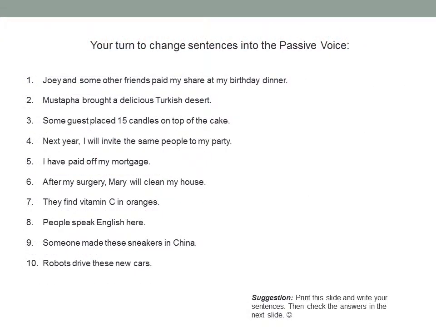Now it is your turn to change sentences into the passive voice. A suggestion is to print this slide and write your answers. Then check your answers on the next slide. Good luck.